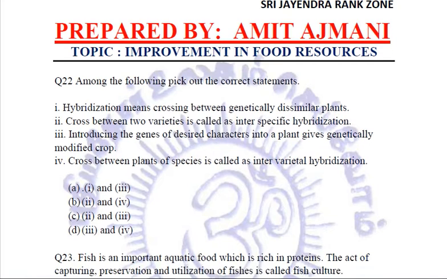Coming to the next question, among the following, pick out the correct statements. So that means in these four, we need to find out which statement is correct and we are going to mark that statement. Let's read out the options. Hybridization means crossing between genetically dissimilar plants. This is a correct statement. This is what hybridization is.